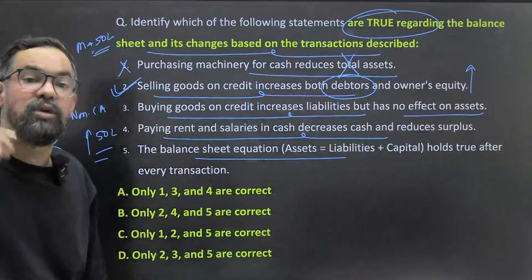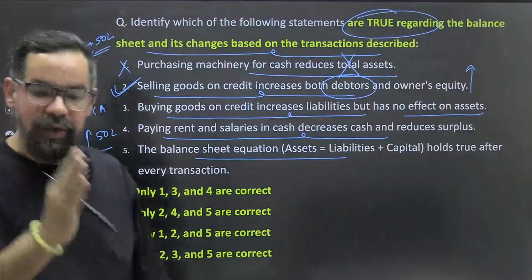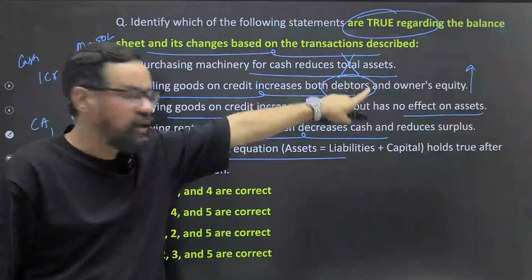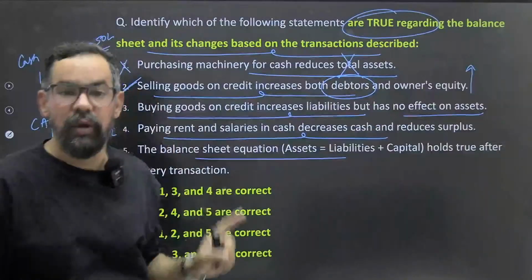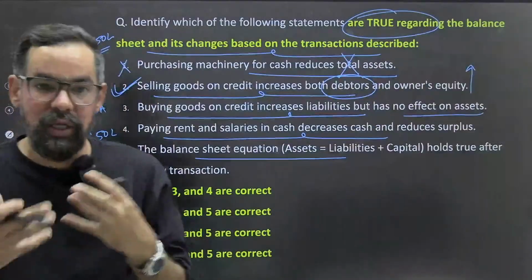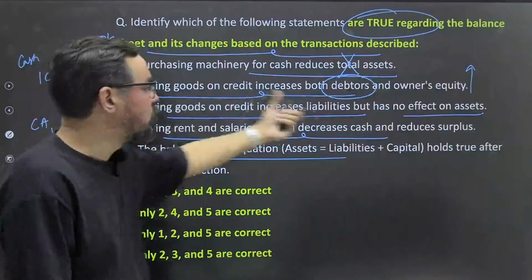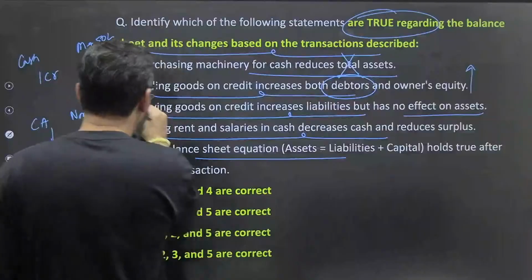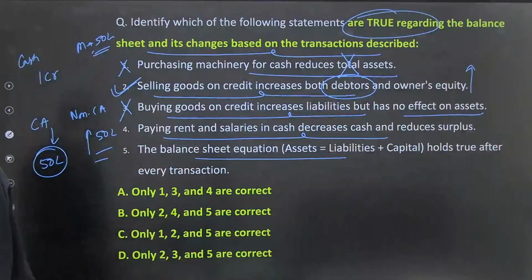It will increase your assets also. From every taken liability we create an asset. So if your liability is increasing, your asset will also increase. In assets, your inventories will increase, or whatever goods you are purchasing will increase by that amount. So this statement is also wrong. Statement 3 is also wrong.